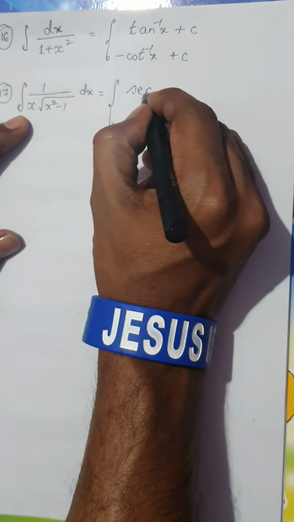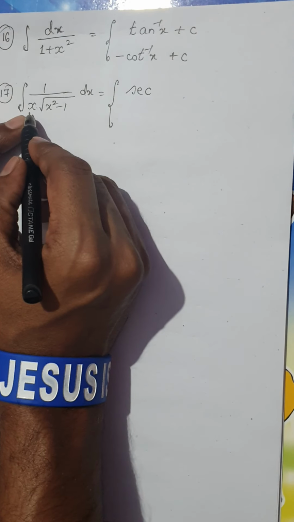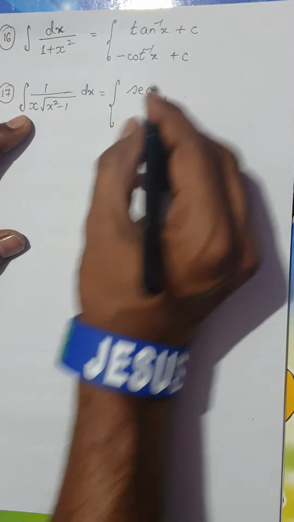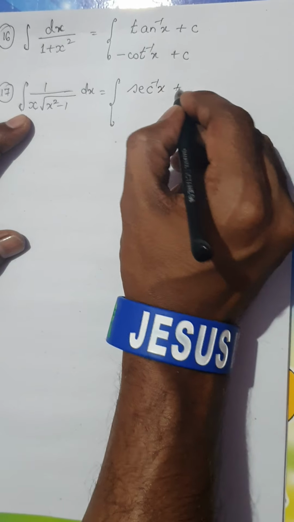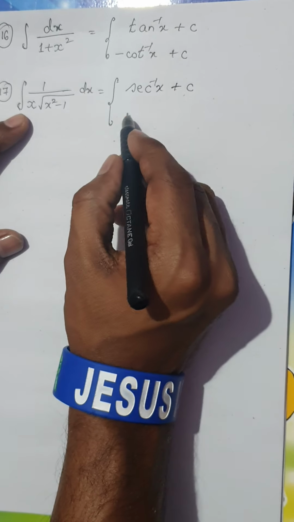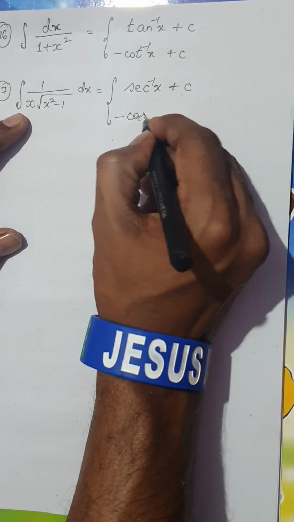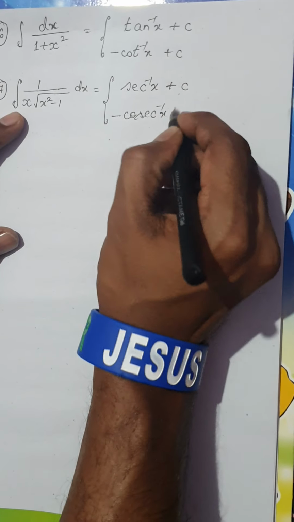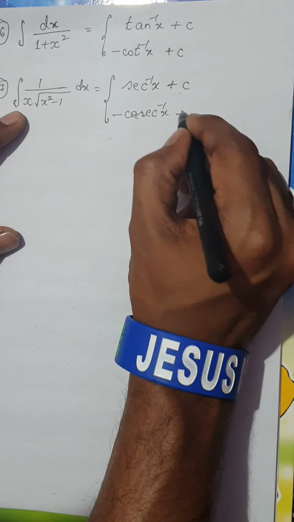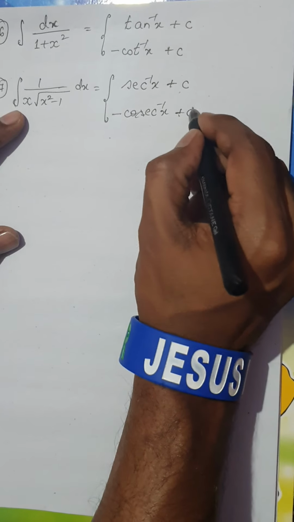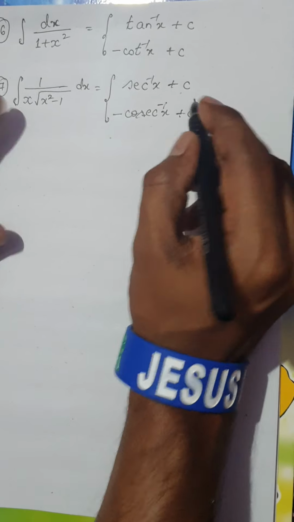Therefore, the integral of 1 divided by x into root of x square minus 1 is secant inverse x plus c, or in terms of cosecant inverse, only you will get a negative: minus cosecant inverse of x plus a constant c. Okay, please bear this in mind.